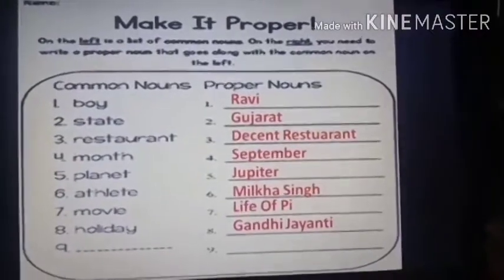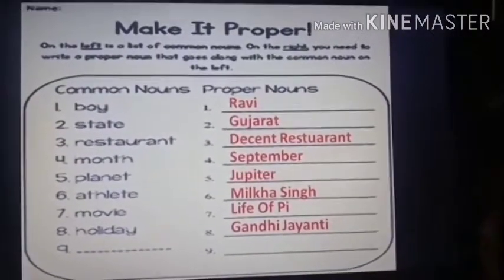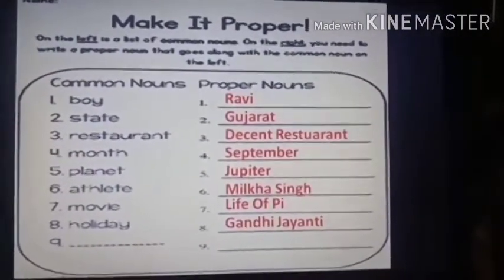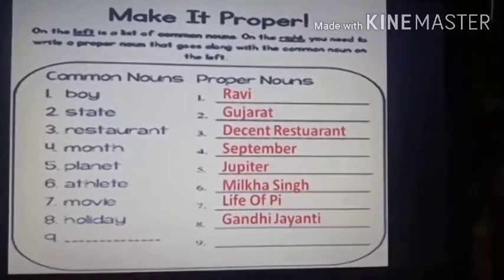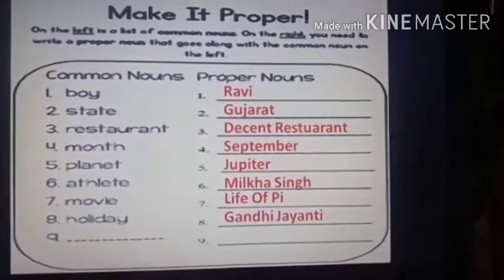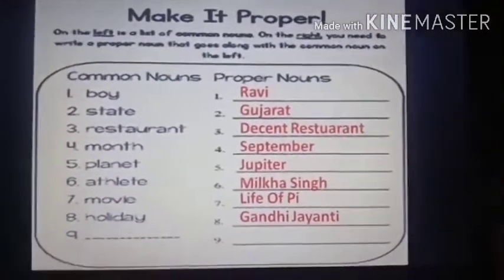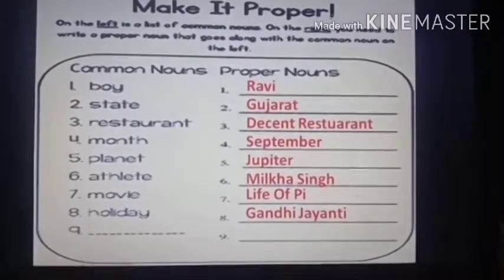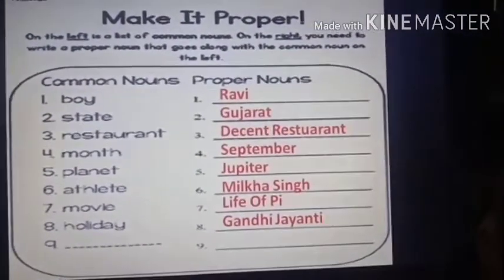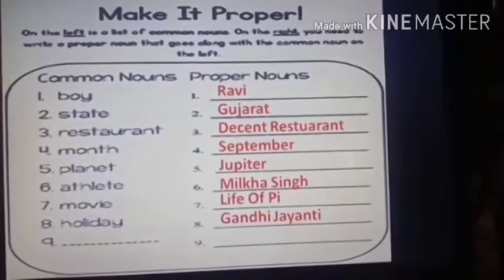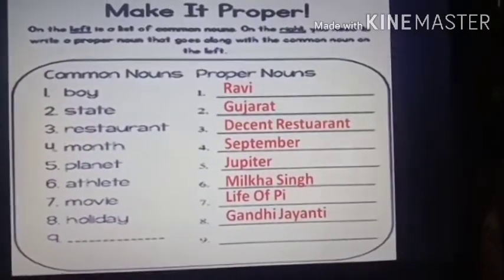You can write any holiday you want. You have to write any holiday name, like you can write Diwali, you can write Christmas, any festival on which there is a holiday. Or Ambedkar Jayanti, any one holiday you can write. So that becomes a special name, so it is a proper noun.